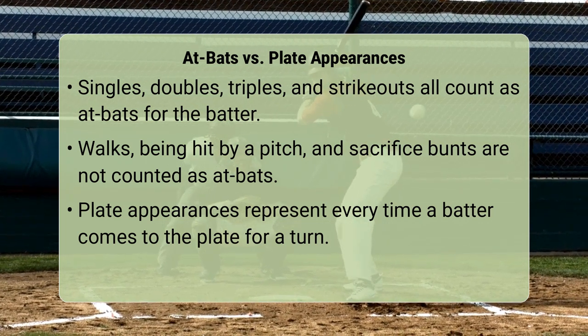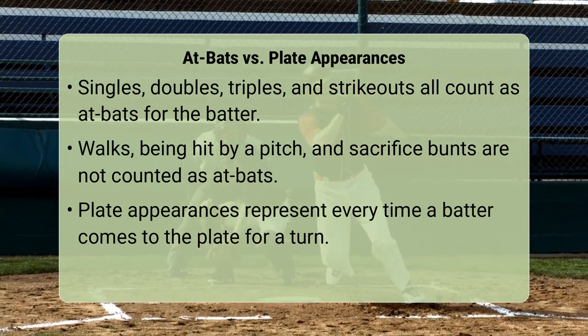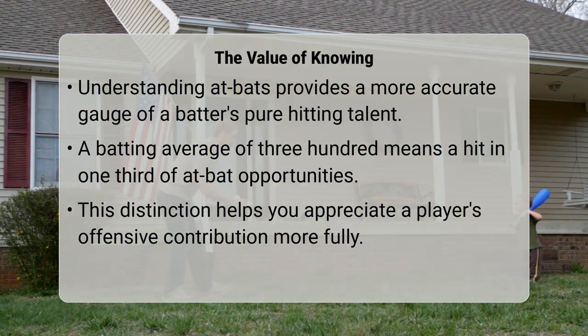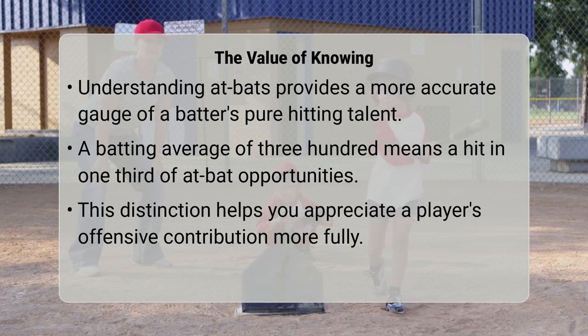This focus on at-bats, rather than all plate appearances, allows the batting average to be a more precise measure of hitting skill. When a player has a high batting average, like .300, it means they are successfully getting a hit in nearly 1/3 of the opportunities where they are actively trying to do so. This is why you will often hear statisticians talk about plate appearances as the total number of times a batter comes to the plate, which includes walks and hit by pitches, versus the more specific at-bats used for batting average.